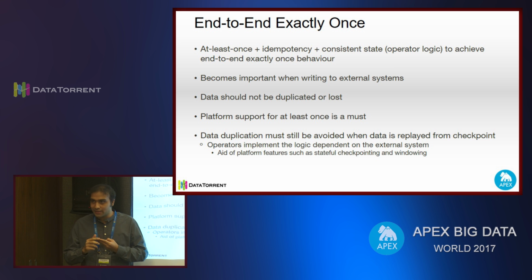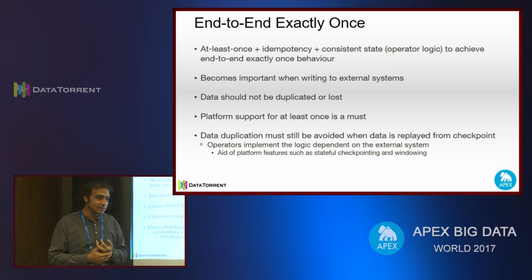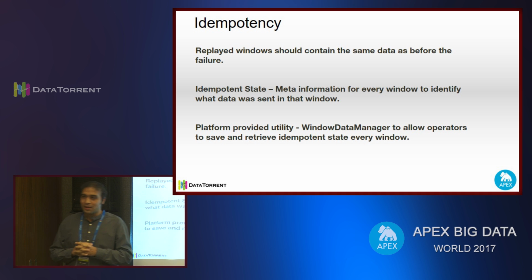We have already looked at what at least once is. Now we will go ahead and see what idempotency is. I'm very sure you have heard of this term sometime in your life. In mathematics, we had a formula for idempotency. Similarly, in Apache Apex, idempotency is on similar lines: in case of failure, there will be replay of windows. So the windows before the failure should contain the same data after the failure as the data they were containing before the failure.